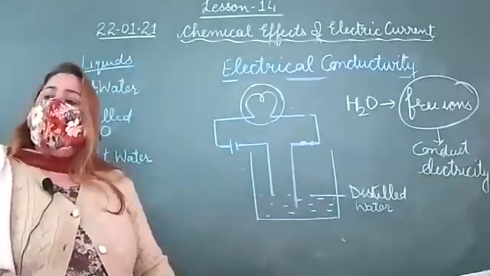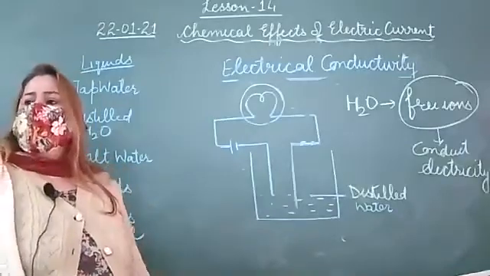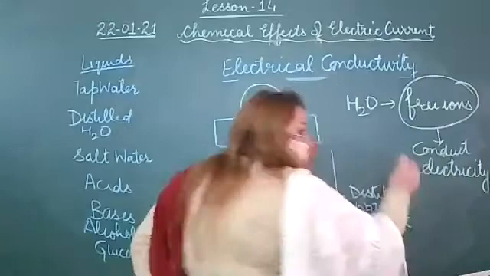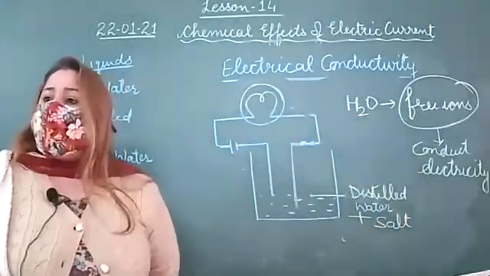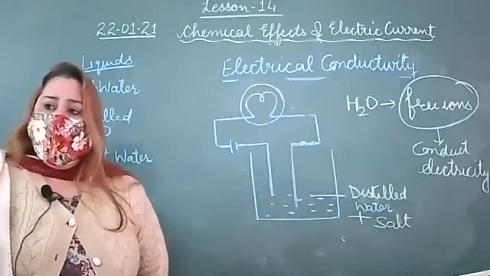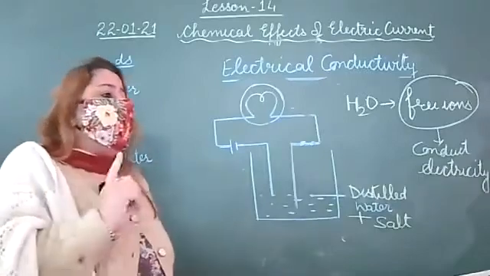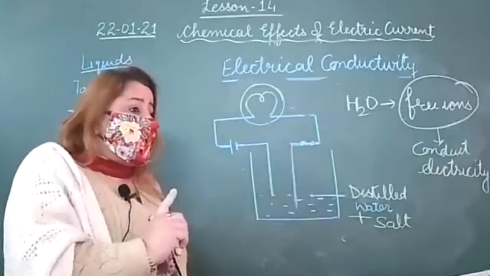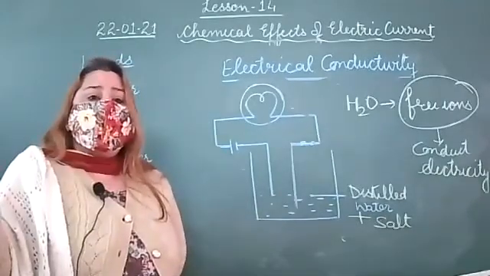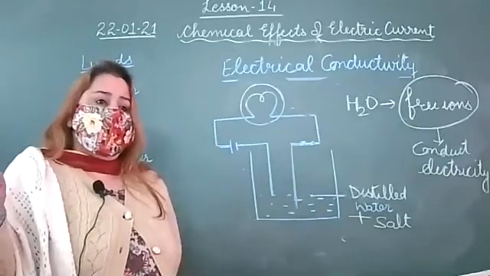We will add salt to it. Distilled water plus a pinch of salt, that is sodium chloride, NaCl. When we pass the current, what will happen? It dissociates, it breaks into sodium ions and chloride ions.